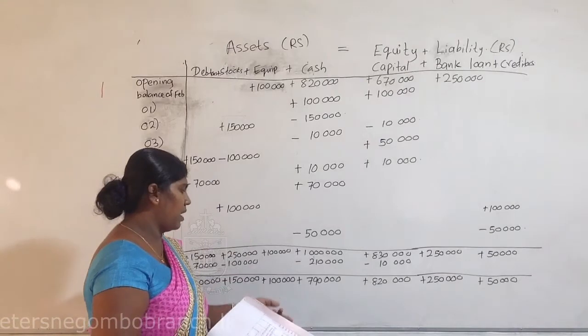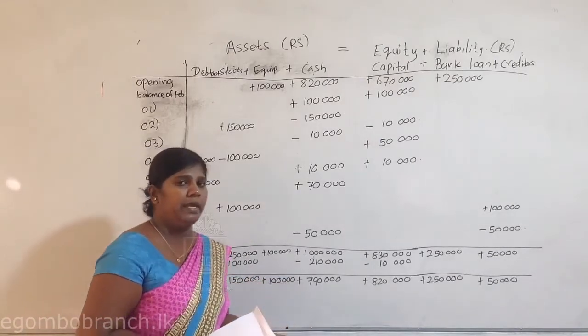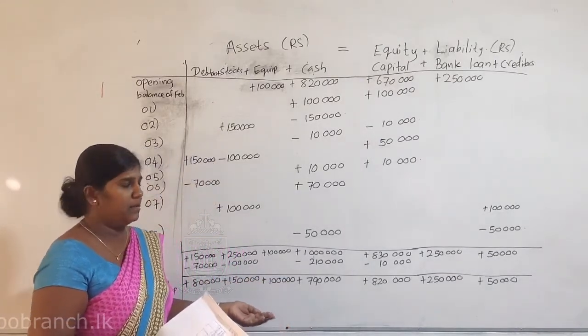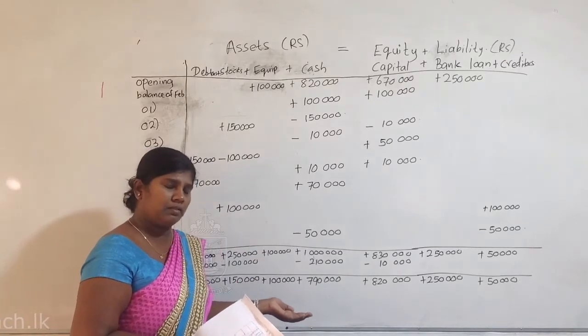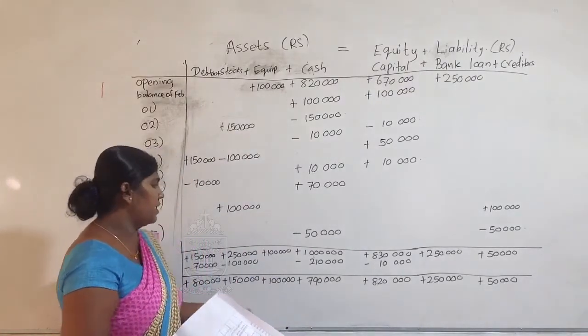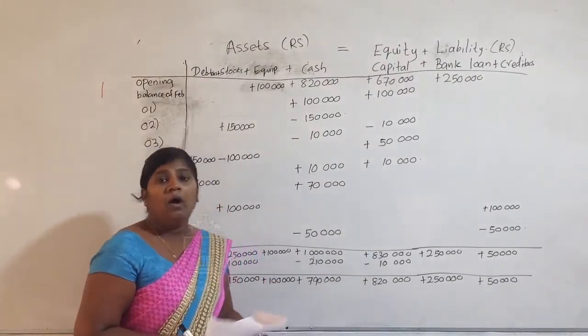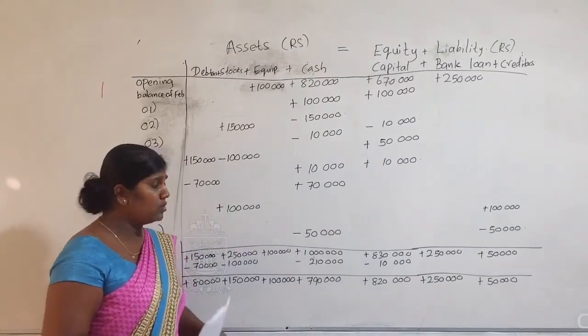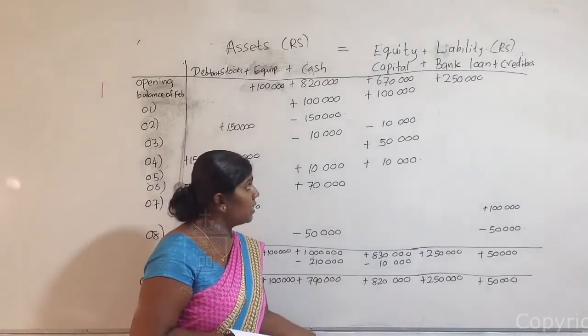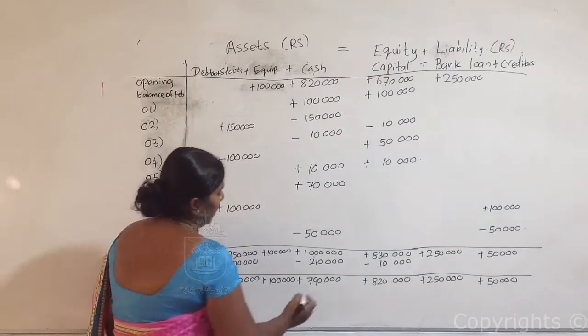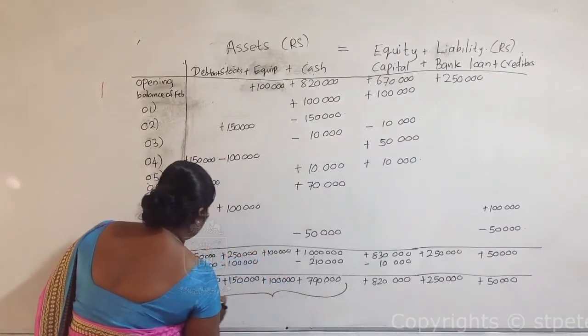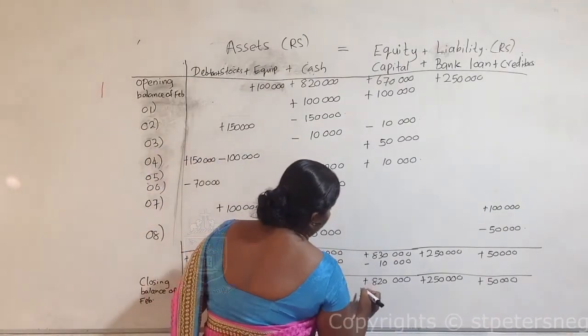Next month these balances will be opening balances. That means for the month of March, these balances represent opening balances.